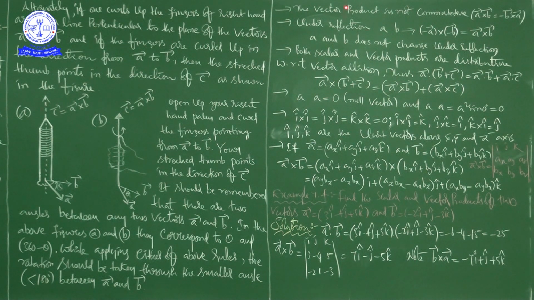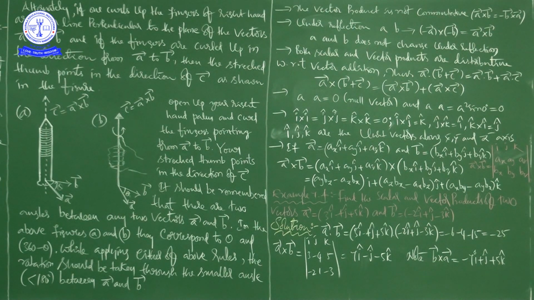And if you go for properties of vector product, scalar product of two vectors is commutative. We discussed that earlier: A bar dot B bar is equal to B bar dot A bar. But in case of vector product, the commutative law is not obeyed. So vector product of two vectors is not commutative. So A bar cross B bar is not equal to B bar cross A bar.